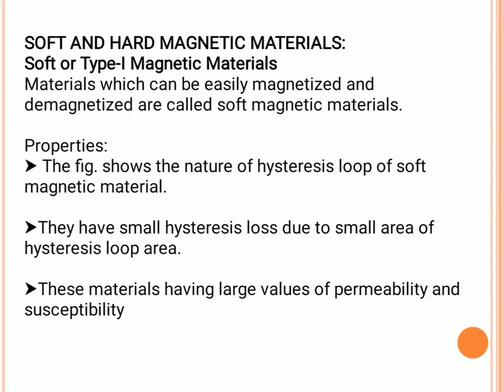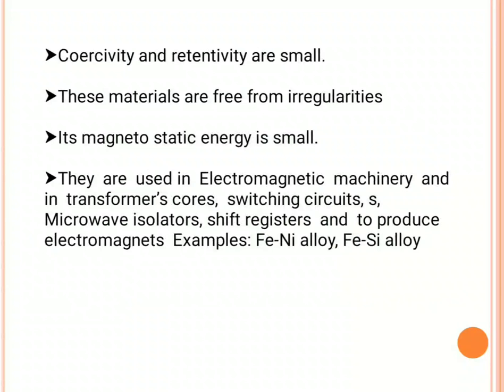It shows a hysteresis loop with a small area, and they have large permeability and susceptibility. They can be easily magnetized and easily demagnetized. Their coercivity and retentivity are small. These materials are free from irregularities.